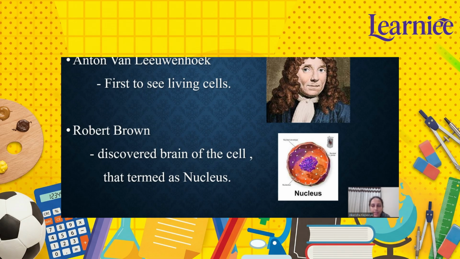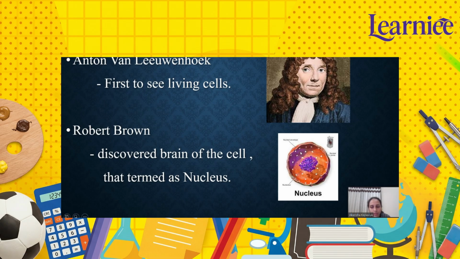Now the second scientist was Robert Brown. Robert Brown was a botanist. In 1831, he observed plant cells and discovered a dark round structure inside them. As you can see in this picture, he named this structure nucleus.